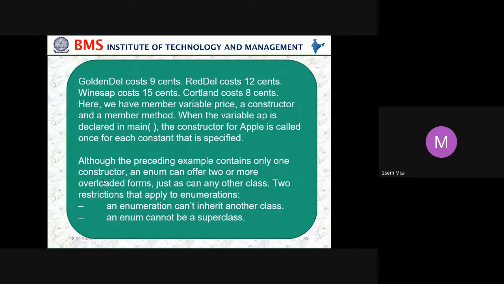Although the preceding example contains only one constructor, an enum can offer two or more overloaded forms, just as any other class. Two restrictions apply to enumerations. An enumeration cannot inherit another class. An enumeration cannot be a superclass. So these two restrictions are there for enumerations.